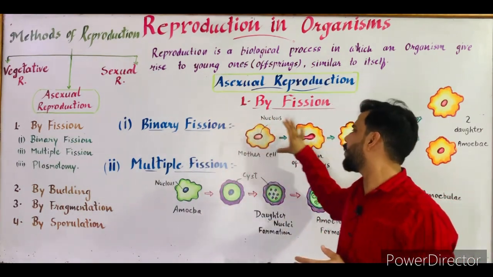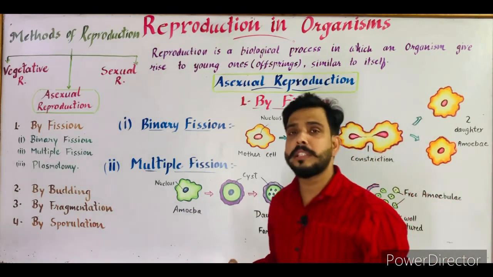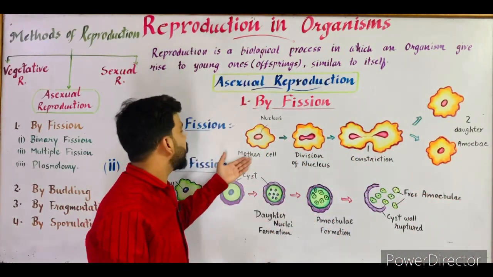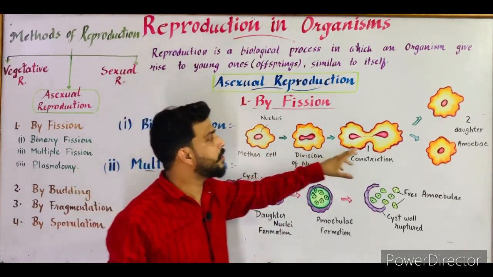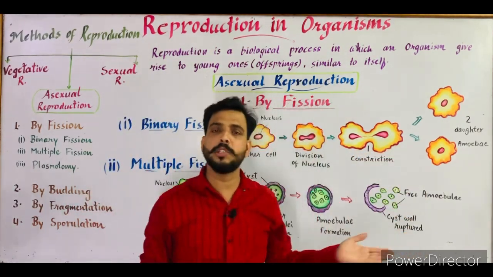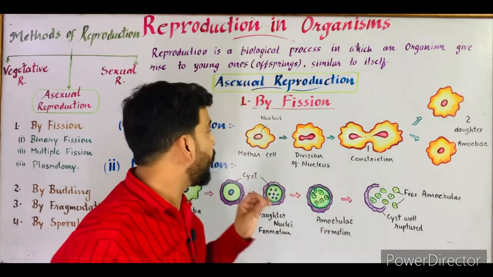Here I take the example of amoeba. As you can see in the diagram, the amoeba is divided into 2 equal parts. This one is the mother cell, while these 2 cells are known as daughter cells or daughter amoebae. So that is binary fission.